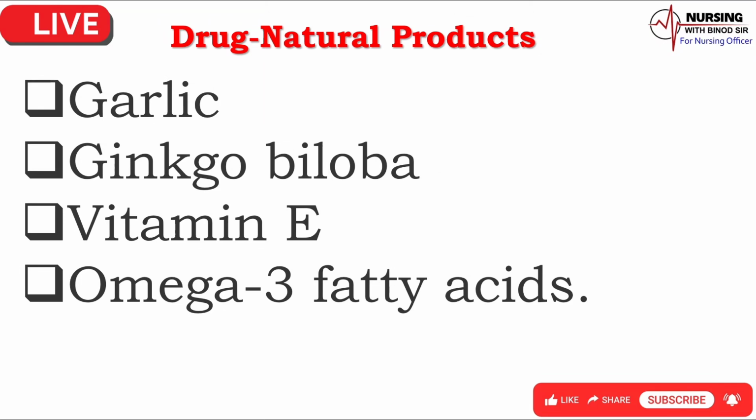Ginkgo biloba is a natural supplement that can increase the risk of bleeding when used with heparin. 3. Vitamin E. Vitamin E is a natural supplement that can increase the risk of bleeding when used with heparin. 4. Omega-3 fatty acids. Omega-3 fatty acids, such as those found in fish oil supplements, can also increase the risk of bleeding when used with heparin.